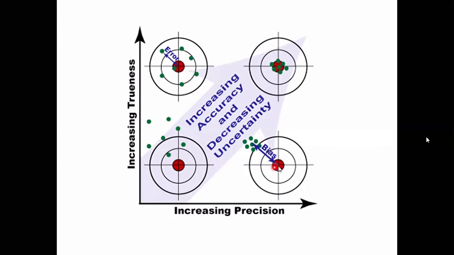And this one has increasing precision, but accuracy is low. That means trueness is low. It is far away from the center, far away from the true value, but at the same time their values are close enough to each other.